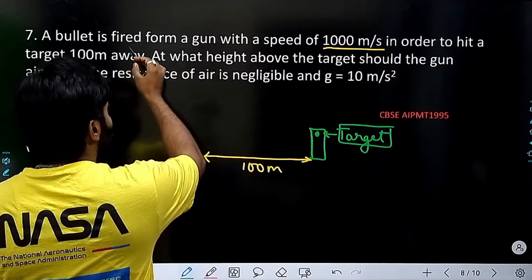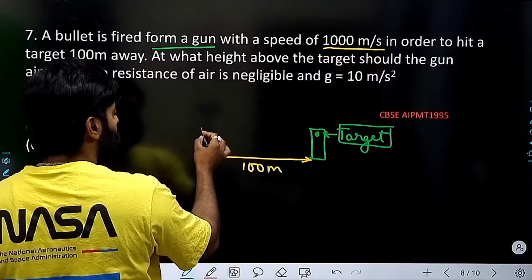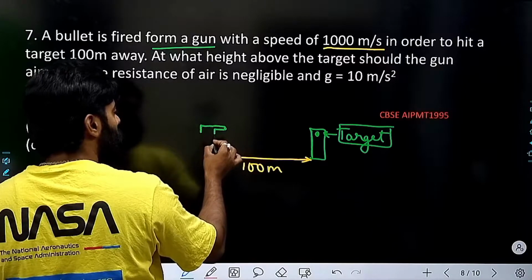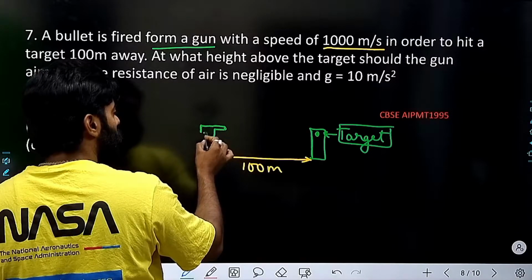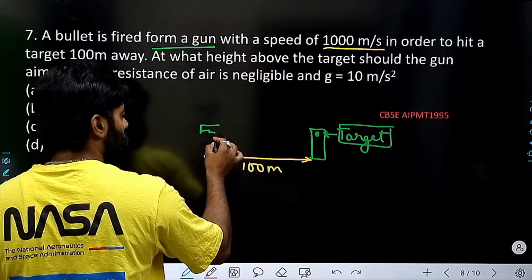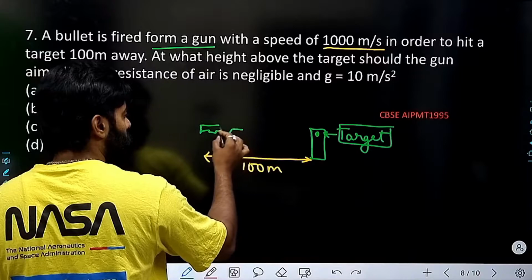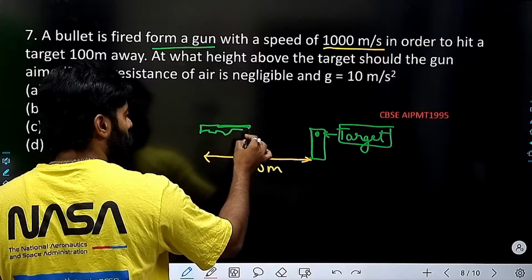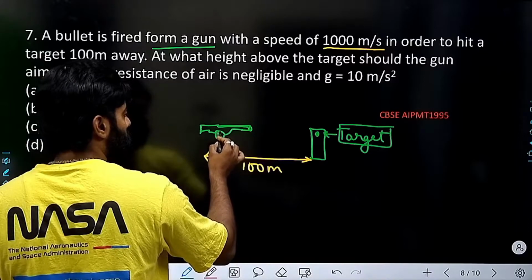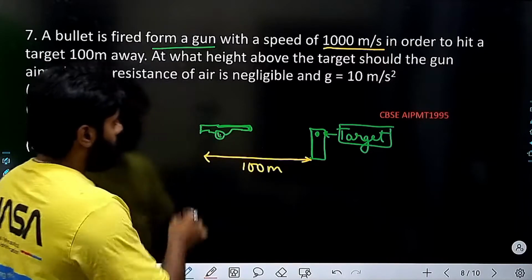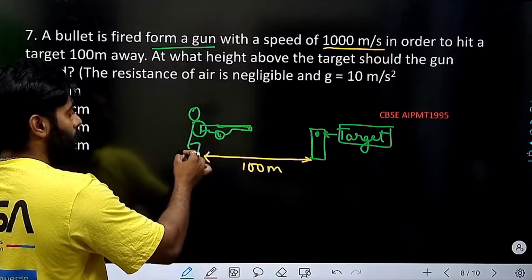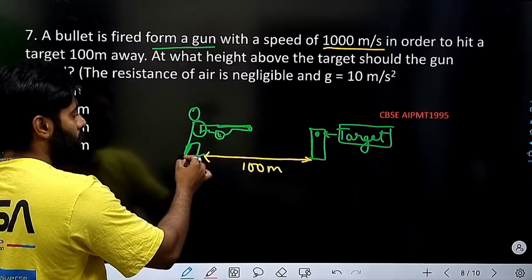A bullet is fired from a gun, and the gun is here. Let's have some person as well.